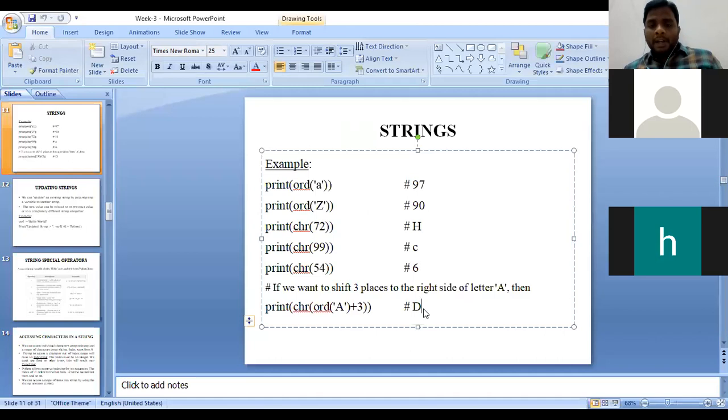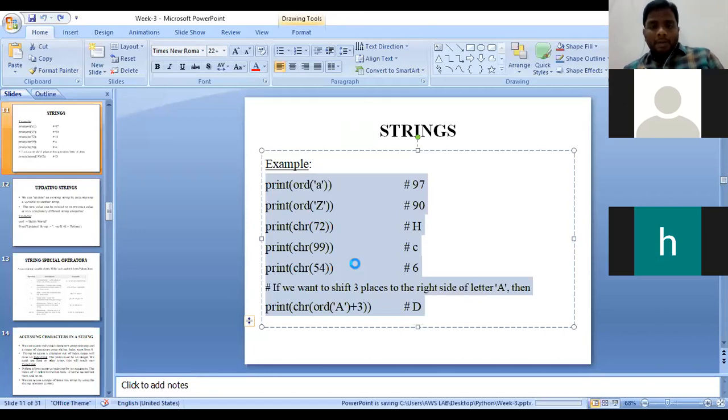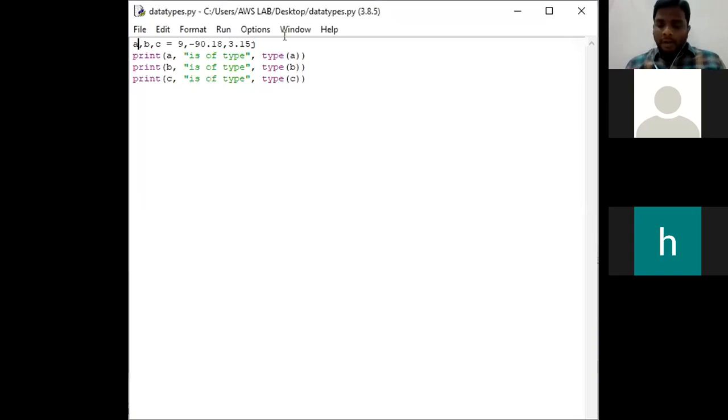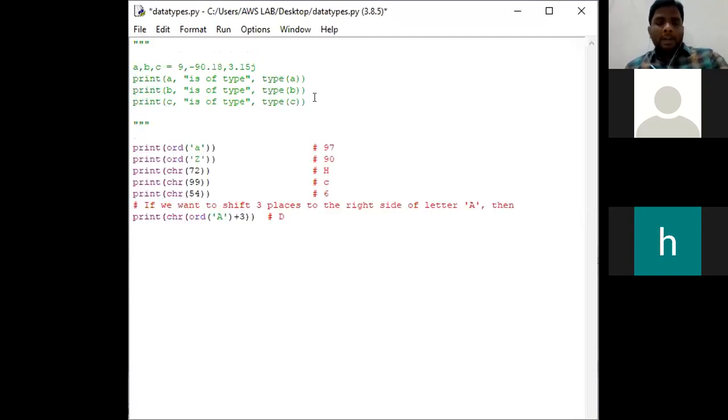Let's work out this particular example in IDLE and we should check out. So this is the first program which we have done. We shall keep the entire program in multiple command lines of Python. And now we will consider this particular program.